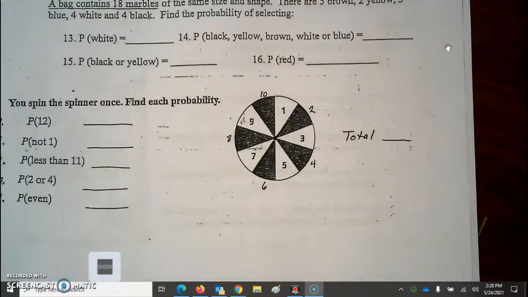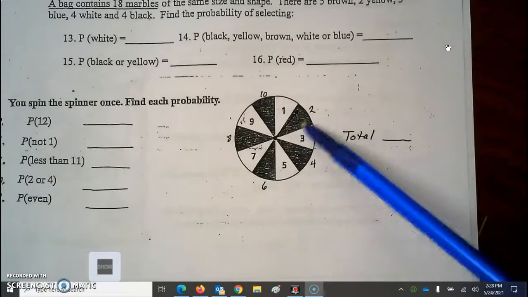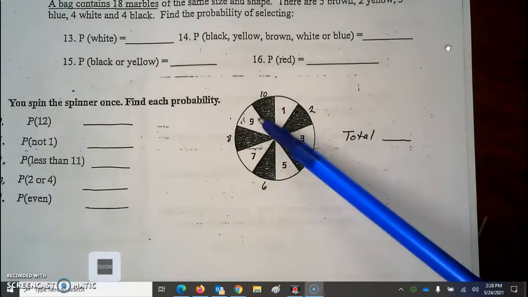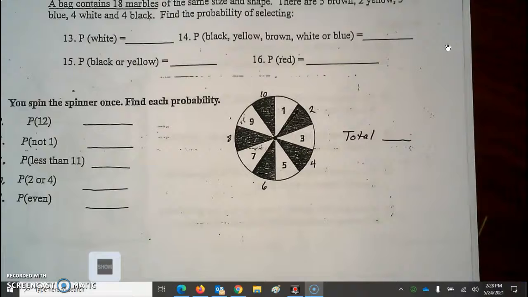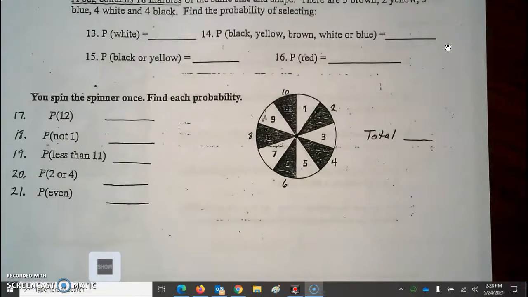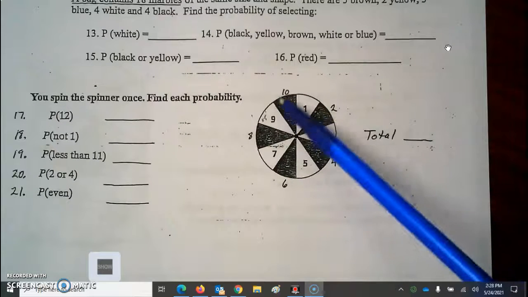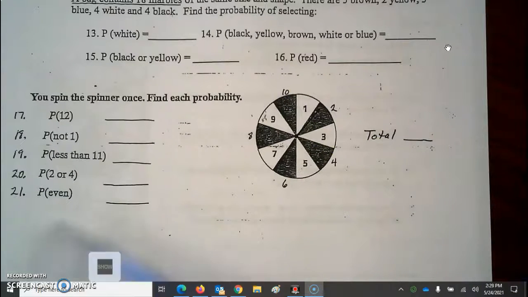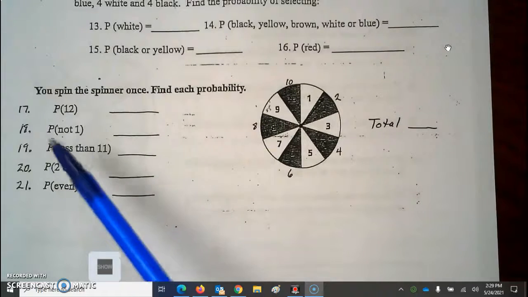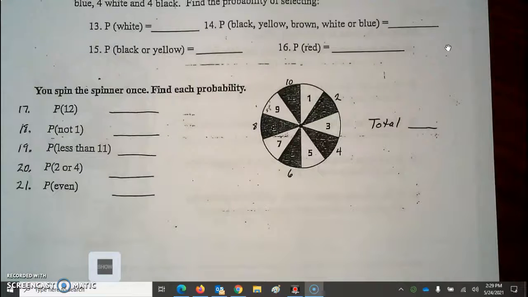So again, another spinner. There are 10 spaces. And the reason some of these numbers are written outside the spinner is they're kind of hard to see if I don't do that. So count the total spaces. Well, it's actually that 10. Put it here. And here are your problems. What's the probability of spinning a 12? Well, there is no 12 on the spinner, so that's how you'll go through these. Do your best. If you have any questions, let me know.